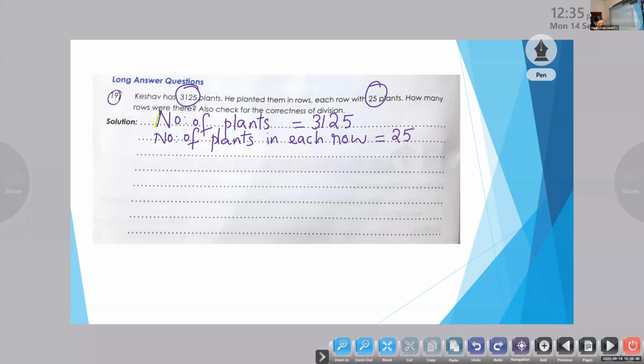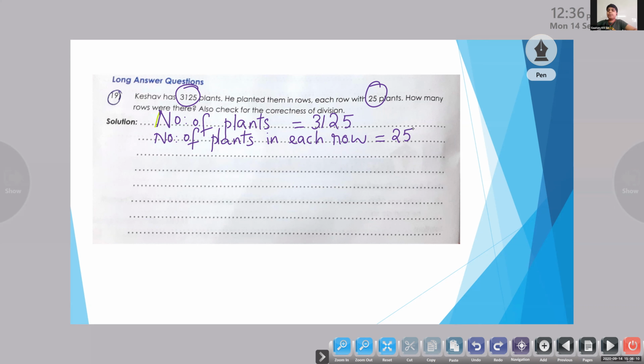Now what we have to find out: how many rows were there? Next step, Gautam. What we have to find out? Ma'am, we should divide. But what can we write as a step? How many rows were there? That is a question. So what can we write as a step?